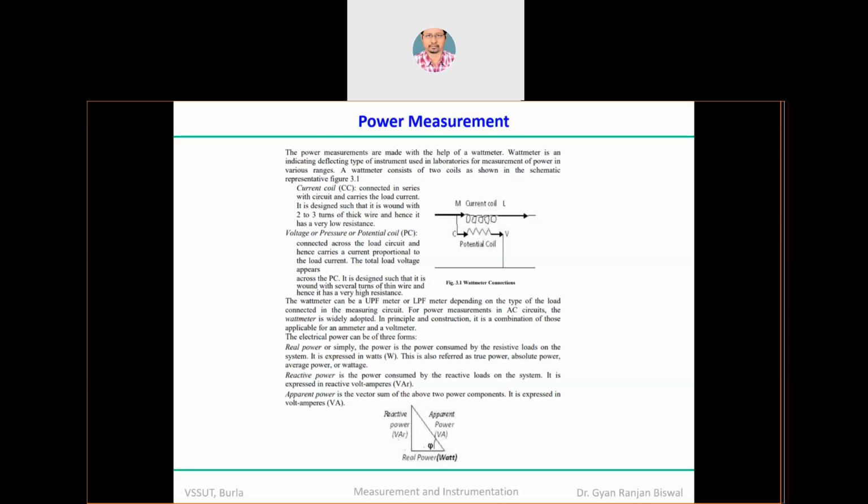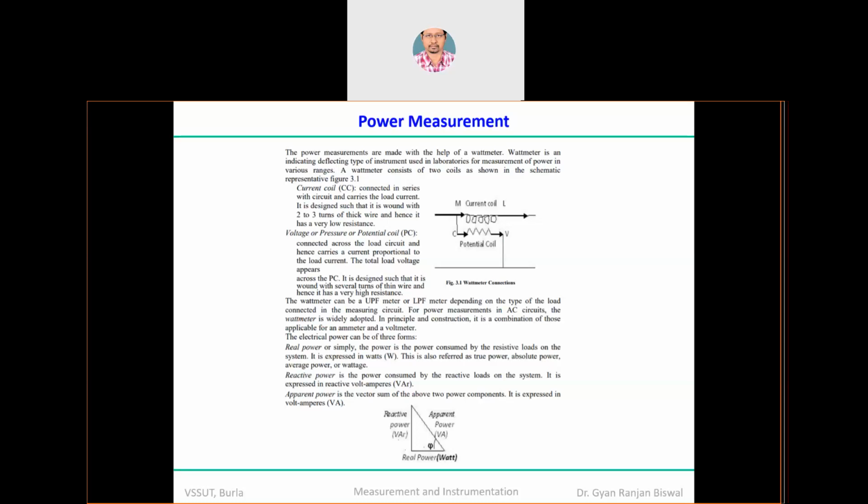And as shown in this particular simplified circuit diagram, don't go over the number of loops or the things, okay? So the current coil has a lesser number of turns, remember, okay? So for example, 2 or 3. So it has a lesser number of turns or the winding you can say, and the conductor which is used to prepare these turns or winding is a bit thicker in size, okay, a thick wire, fine.